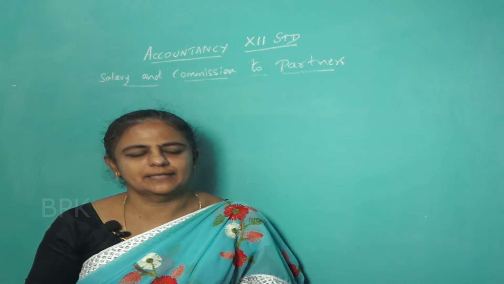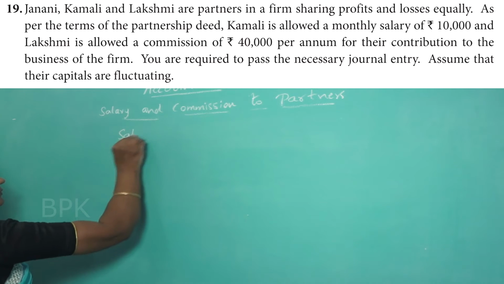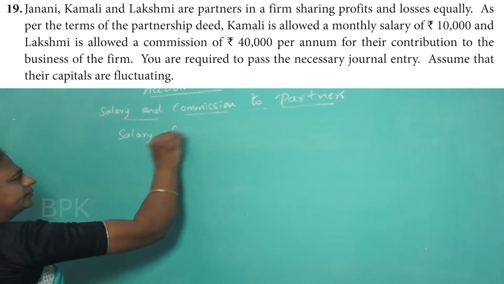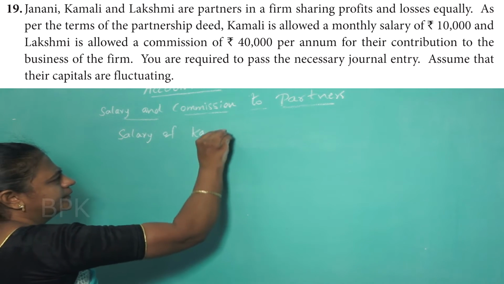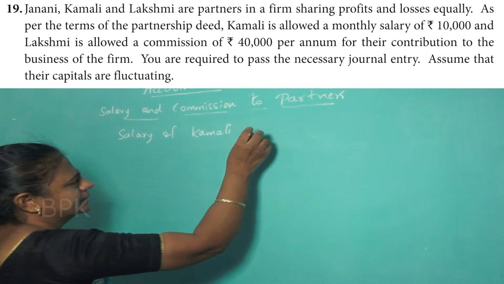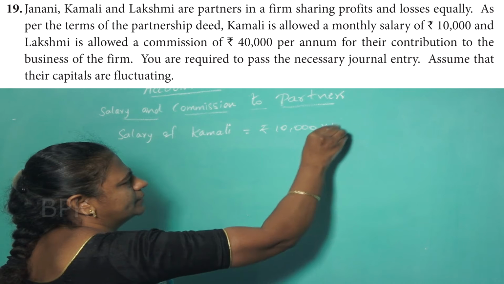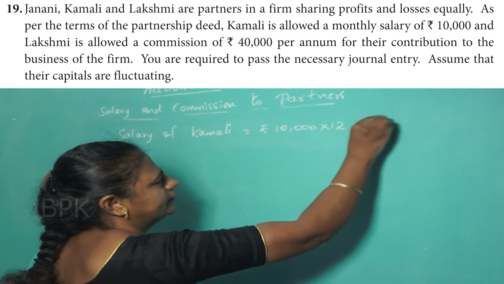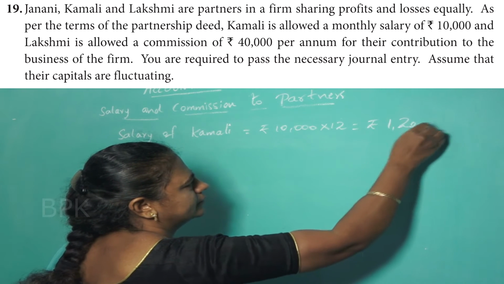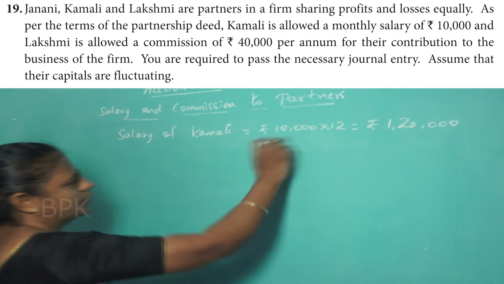First you have to calculate that. Salary of Kamali is rupees 10,000 per month, multiplied by 12, that gives 1,20,000 rupees. That is the total salary.